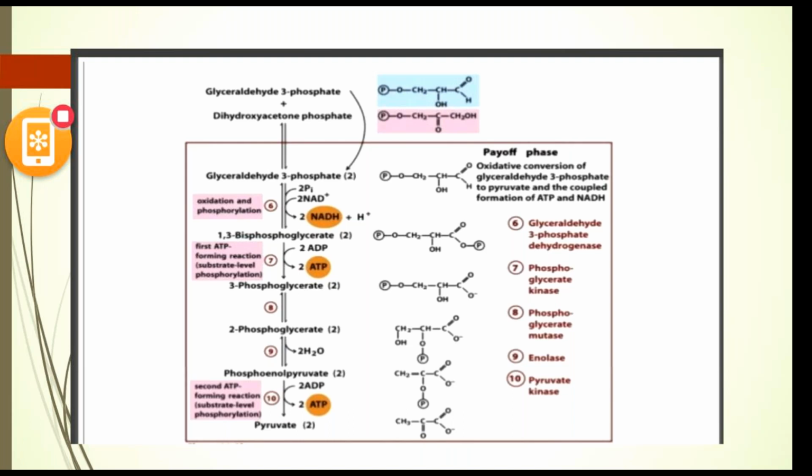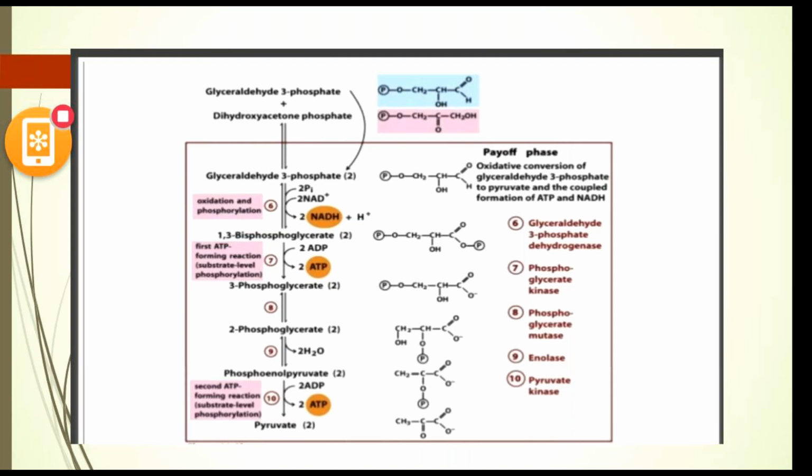Now this glyceraldehyde 3-phosphate undergoes oxidation as well as phosphorylation in the presence of glyceraldehyde 3-phosphate dehydrogenase enzyme, resulting in the formation of 1,3-bisphosphoglyceric acid and NADH. Till here, the first 5 steps are the preparatory phase, where we utilize two molecules of ATP. Now the further steps go to the payoff phase.